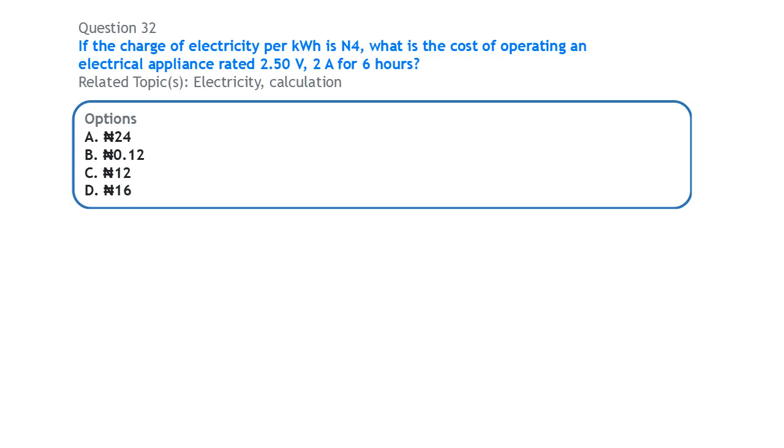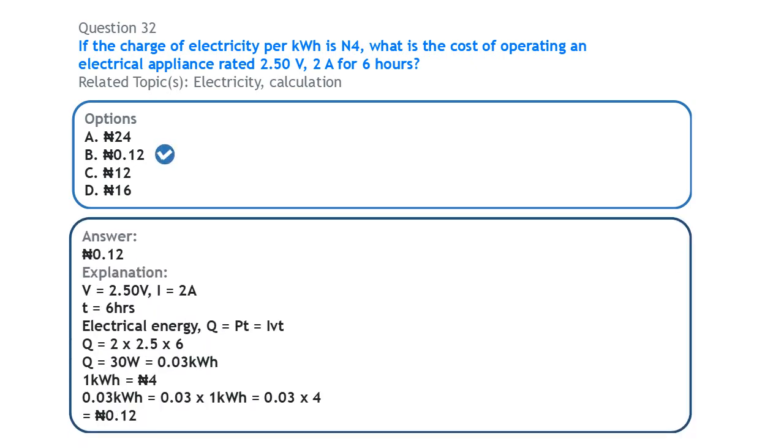Next, on electricity: if the charge of electricity per kilowatt hour is 4 naira, what is the cost of operating an electrical appliance rated 2.50 volts, 2 ampere for 6 hours? Alright, so here we need to calculate the electrical energy that is consumed by that appliance. The electrical energy Q is equal to PT, the power times time.